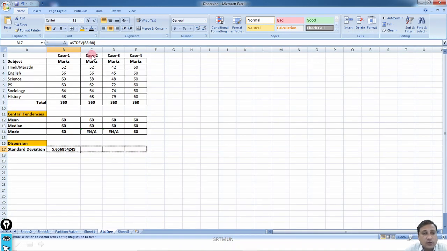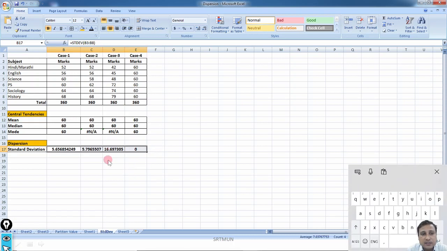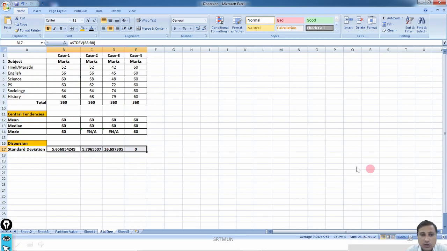Now if I go for case 2, case 3 and case 4, simply I have used a function here. So simply I will drag this function to the end. I will get the standard deviation for all. Now how to give meaning to all these numbers? Here if I look carefully, the standard deviation is greater than this, here again the standard deviation is greater than this, and this is 0. Standard deviation is 0. Why 0?